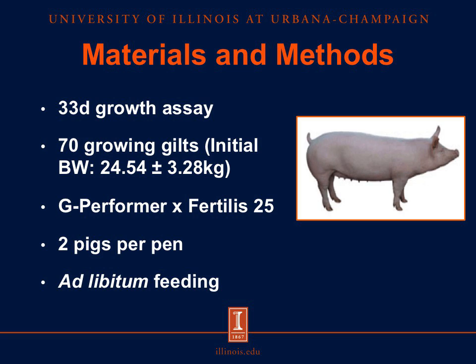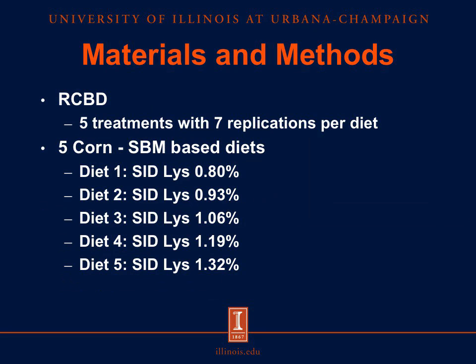To do this, we completed a growth performance study over 33 days, using 70 gilts with an average initial body weight of 24.54 kilograms. The pigs were of the G Performer sire line and the Fertilis 25 dam line of PIC. The pigs were housed 2 per pen and were allowed ad libitum feed and water intake. The experiment was set up as a randomized complete block design, with 5 treatments and 7 replications per diet.